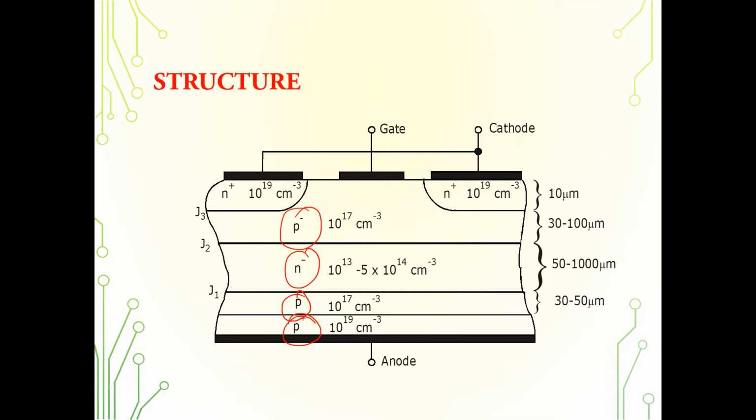So the thyristor is a four-layer structure, PNPN, and this forms the anode and the cathode terminal, and you also have the gate terminal.